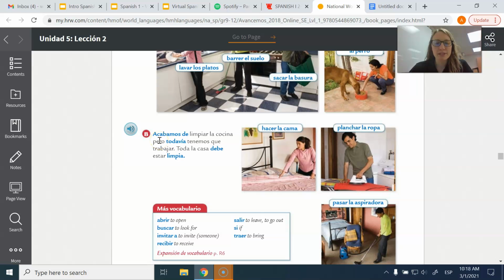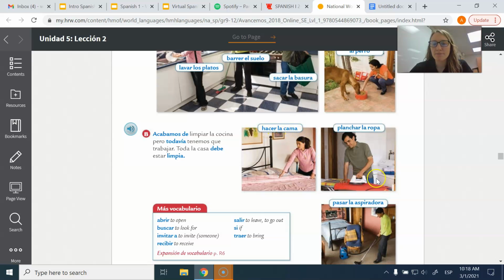Acabamos de limpiar la cocina, pero todavía tenemos que trabajar. So we're saying we just finished cleaning the kitchen, but we still need, tenemos que, remember, tener que is like shows obligation. Do you remember that from the first semester? So we're saying we need to work. Todavía means still, so we still need to work. Toda la casa debe estar limpia. All of the house must be clean. Hacer la cama. Remember, hacer means to do or to make. So we're making the bed.